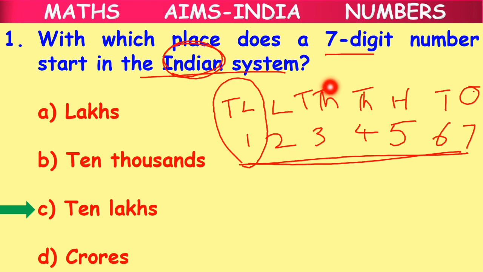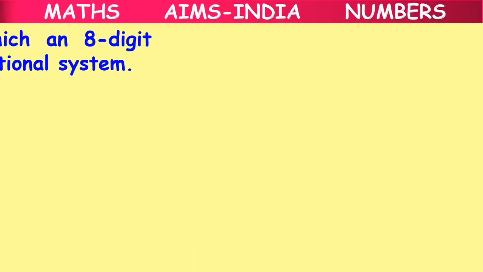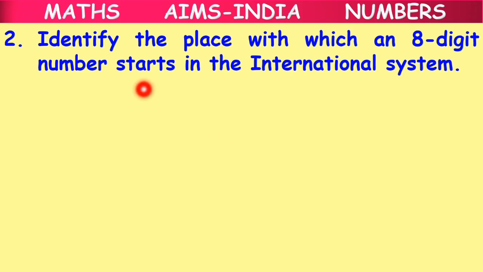Now if they ask you a 6-digit number, where does it start? It starts from the lakhs place. Whenever such a question is given, write the place values and look at which place value comes for a 7-digit number. And here the correct option is C, 10 lakhs. Clear, children? Okay. Question number 2.